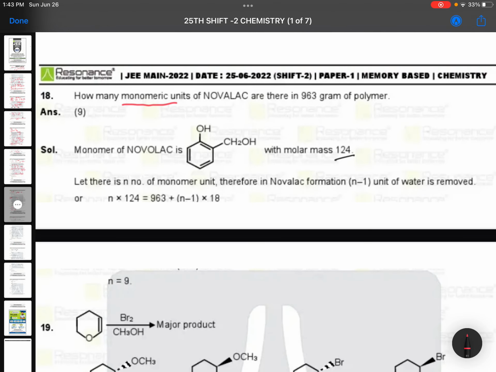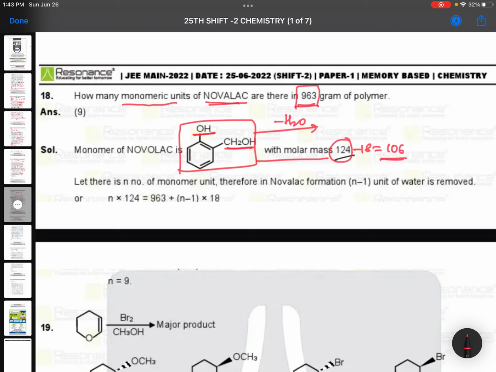How many monomeric units of Novolac are there in 963 grams of polymer? Okay, so first of all, you should know what is Novolac. So monomer of Novolac is one OH group on the benzene, that is phenol. Then CH2OH, you can say this is benzyl alcohol, 2-hydroxybenzyl alcohol. So in this compound, the molecular mass is 124. When this undergoes polymerization, it loses one water molecule. So minus 18 is equal to 106.